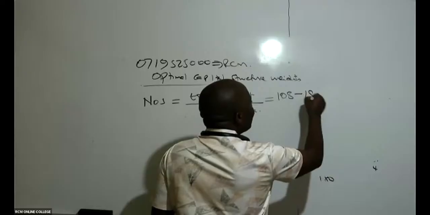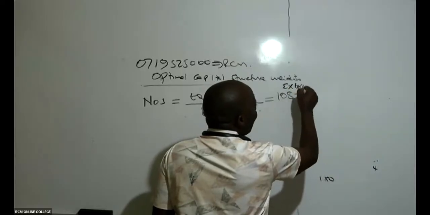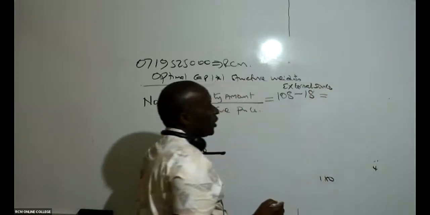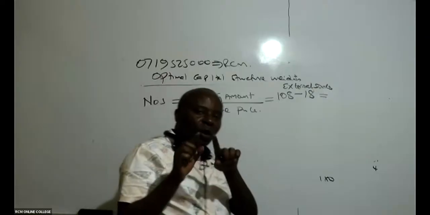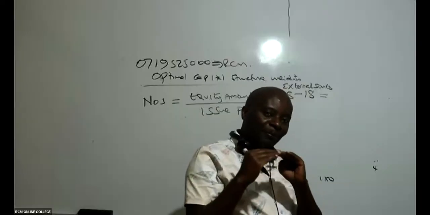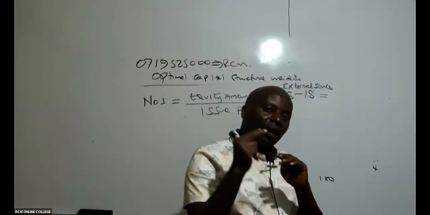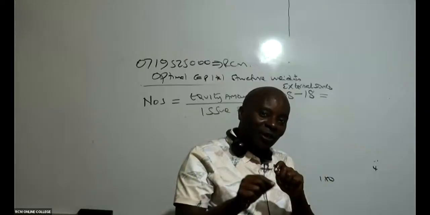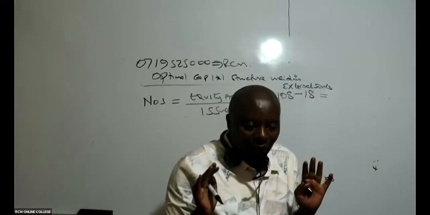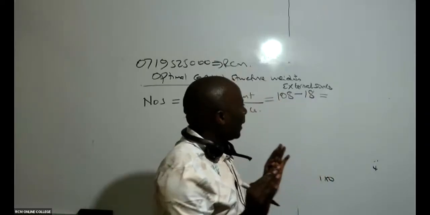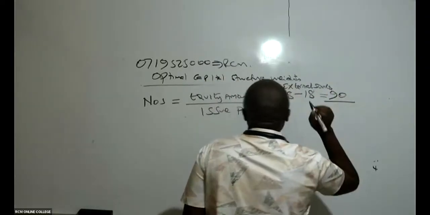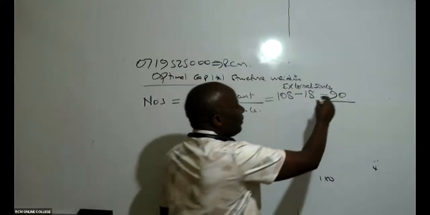So externally, how much are we going to get from external sources? Out of the equity 108, remember equity has 2 components. We have the amount which will come from internal sources, 18, and then what will come from outside as shares. So what is 108 minus 18? It's 90. So remember, this is 90 million.